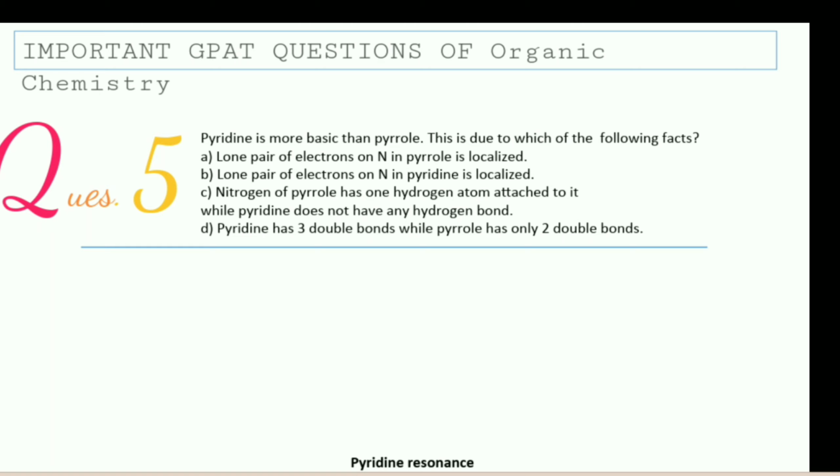So is there any difference in the bonding, or are hydrogen bonds there, or is it the lone pair of nitrogen in pyridine and pyrrole? What is the correct answer for the greater basicity of pyridine? So you have to think, and your time starts now.